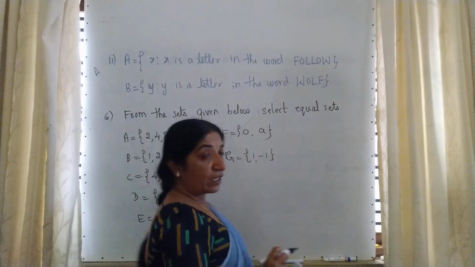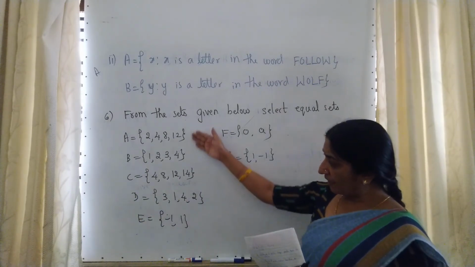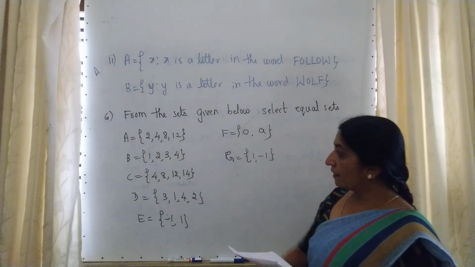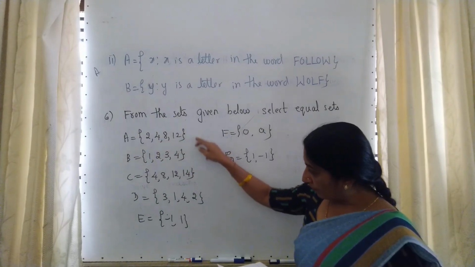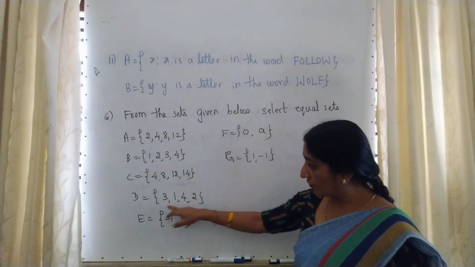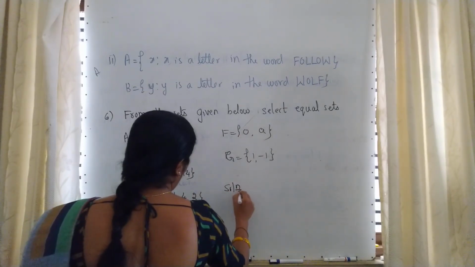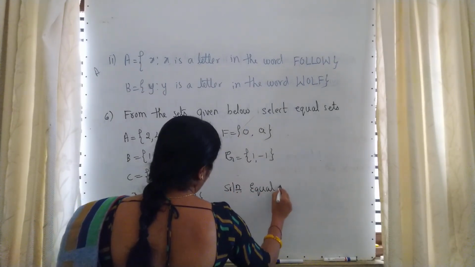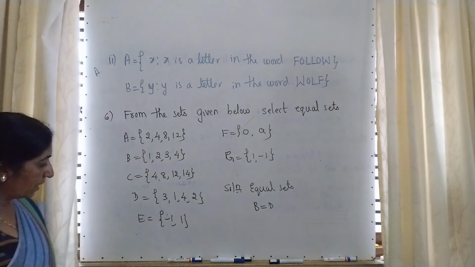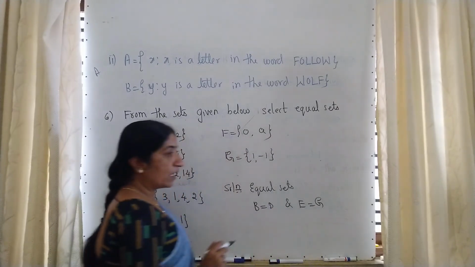See students, what are equal sets? If they have the same elements, they are called equal sets. By comparing these, you can easily say which are equal sets. Here see 2, 4, 8, 12. We have the same, but 2 is missing, so it is not equal. Next 1, 2, 3, 4. Here also we have 1, 2, 3, 4, but their order is different. That means what is your answer in the solution? Equal sets, that is B and D. Is any other pair there? Yes, E and G. E is equal to G. These are the equal pairs.